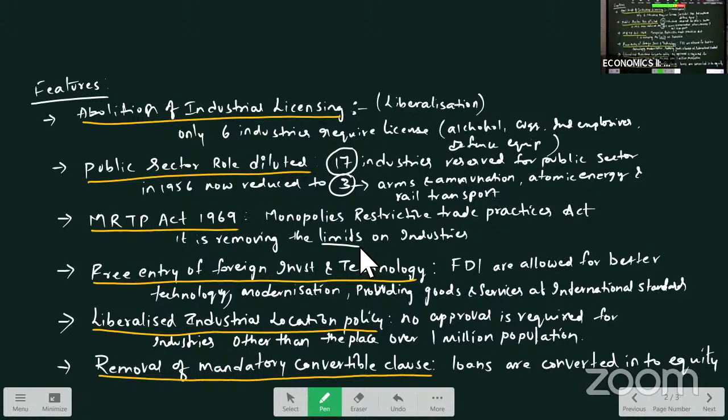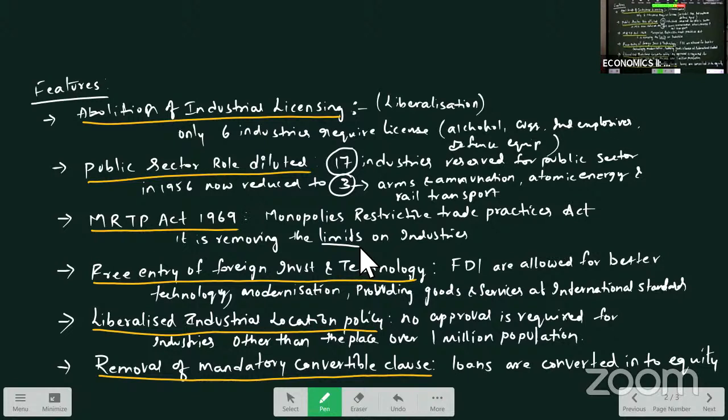Through this 91 policy, government increased the flow of foreign direct investment. Why do we need investments? We require foreign investments for better technology, modernization, providing goods and services at international standards. And another feature, liberalized industrial location policy.